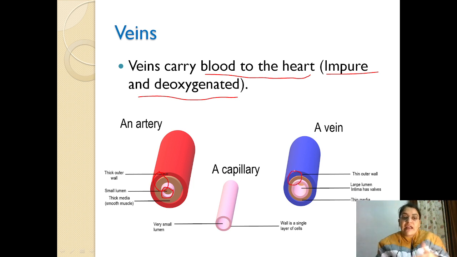The reason arteries have thick walls is that they carry blood from the heart to all the parts of the body, and it requires a lot of pressure to move blood to all the parts. Therefore, in order to avoid bursting of the arteries, they are thicker in nature, and the capillaries are single walled with very little lumen.